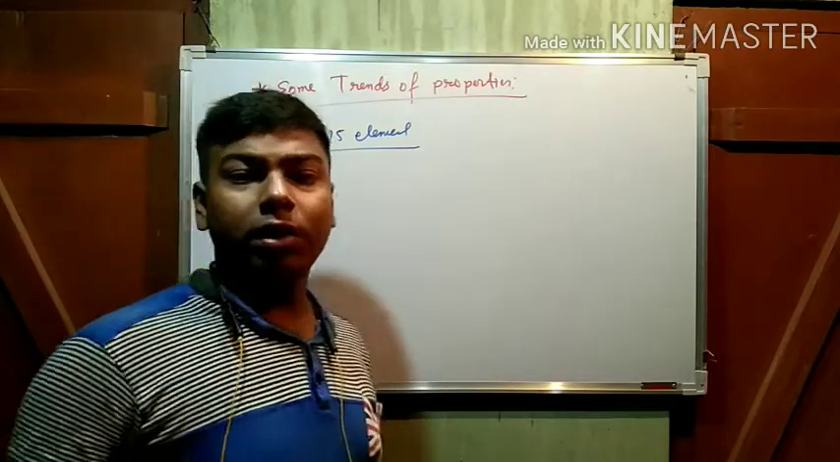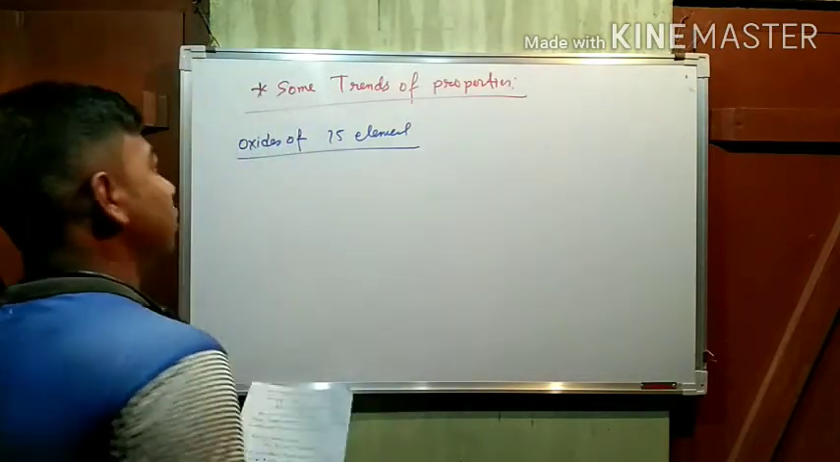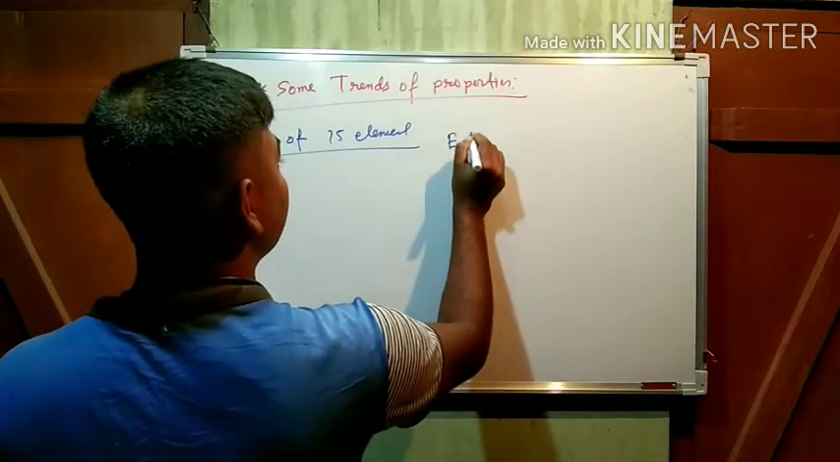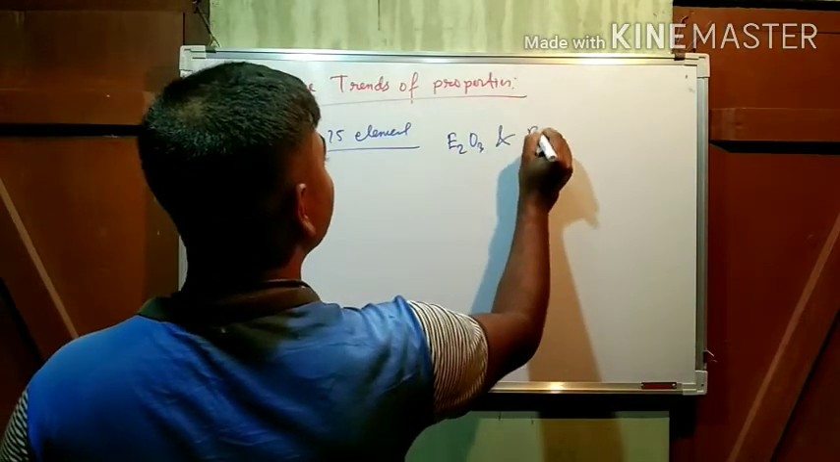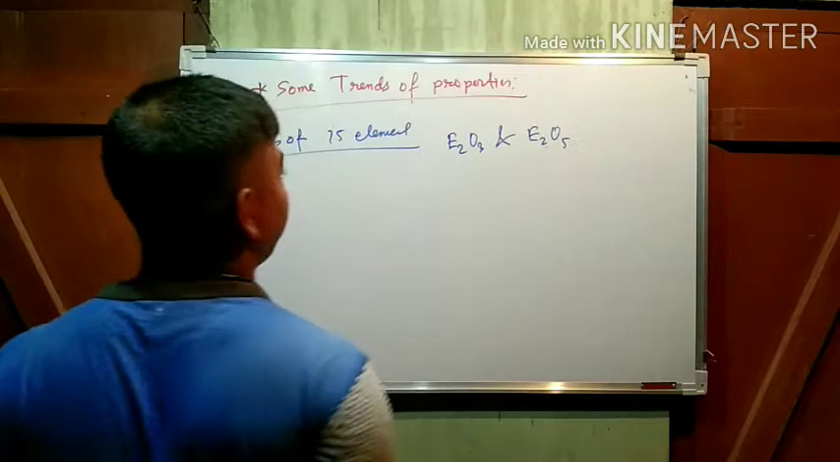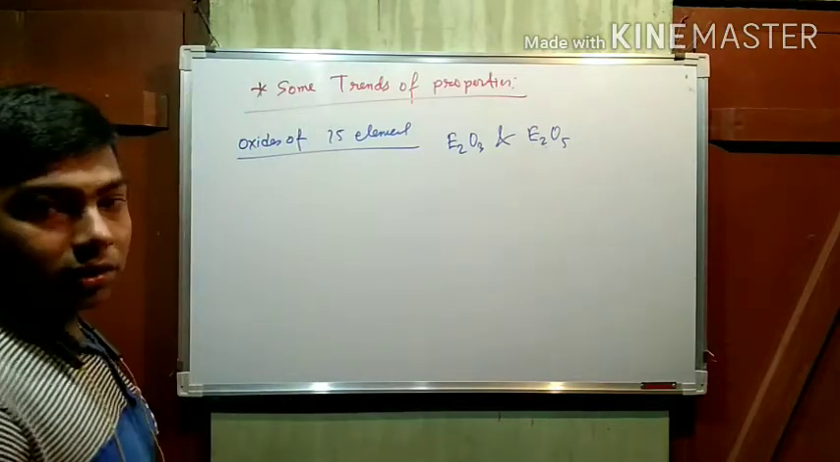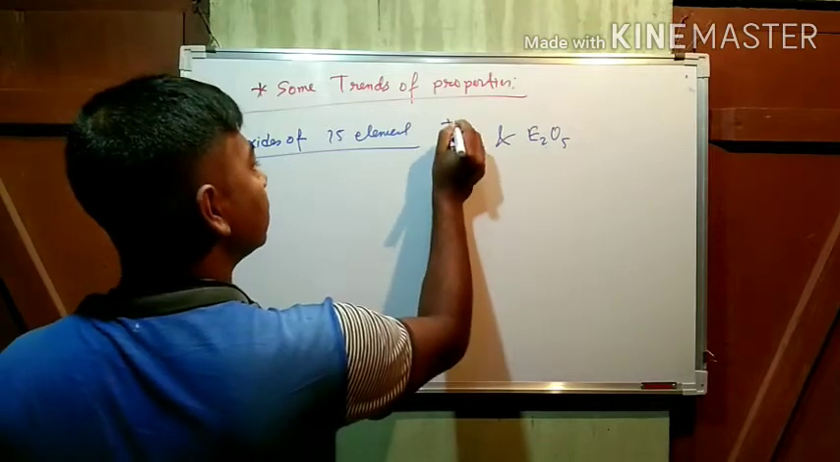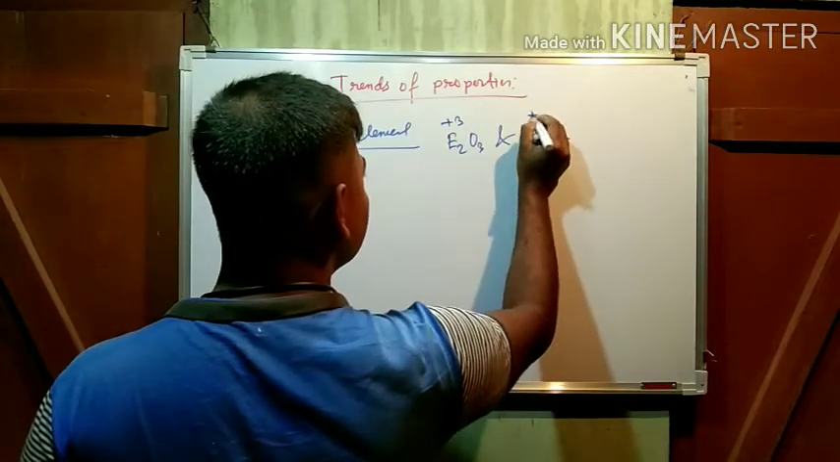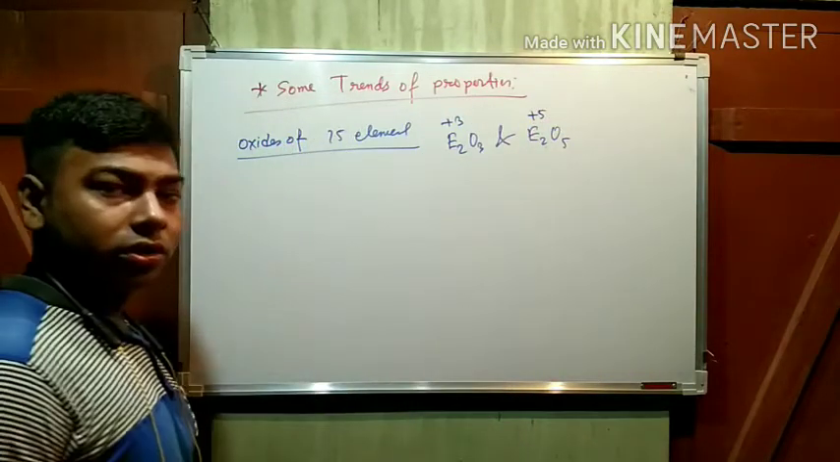Oxides of group 15 elements are of mainly two types. First one is the E2O3 and E2O5. In this E2O3, E means the group 15 elements. E is in +3 oxidation state, but here it is +5 oxidation state.